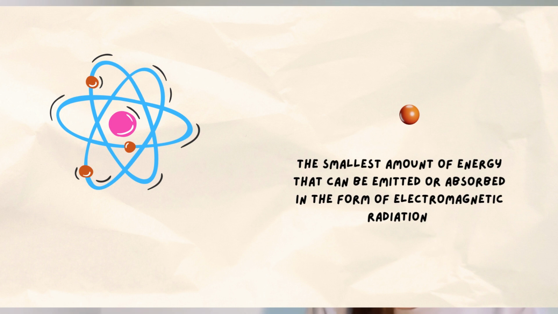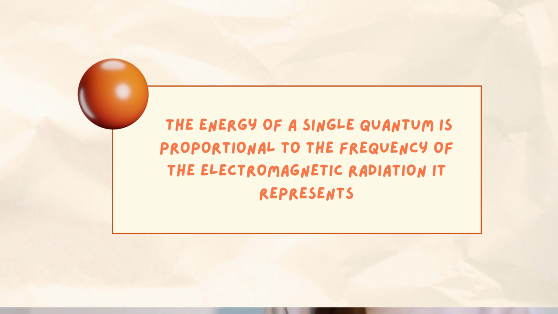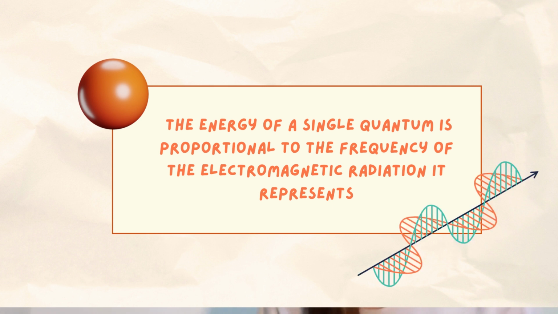The smallest amount of energy that can be emitted or absorbed in the form of electromagnetic radiation is known as a quantum. According to this theory, the energy of a single quantum is proportional to the frequency of the electromagnetic radiation it represents, where the constant of proportionality is now known as Planck's constant.